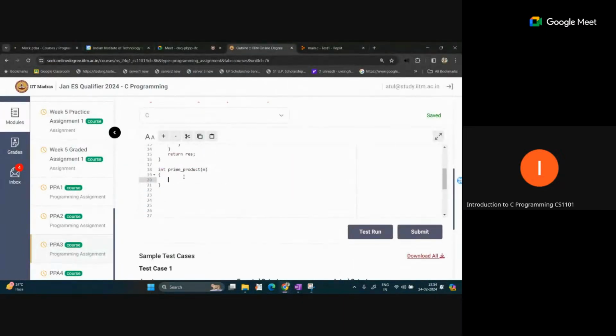So we have the m value here. We will declare these two variables, int p and q.